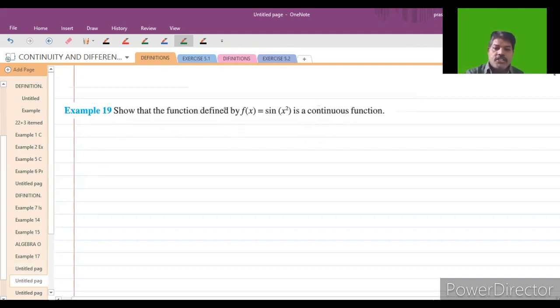Show that the function f of x is equal to sine of x square is a continuous function. So here, what is the condition they have given?